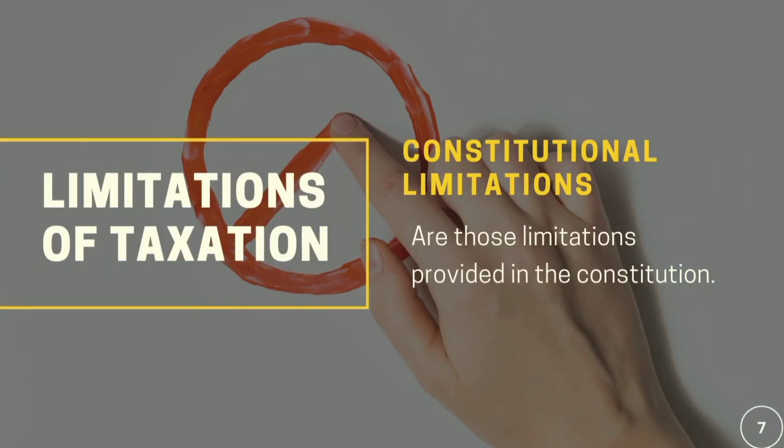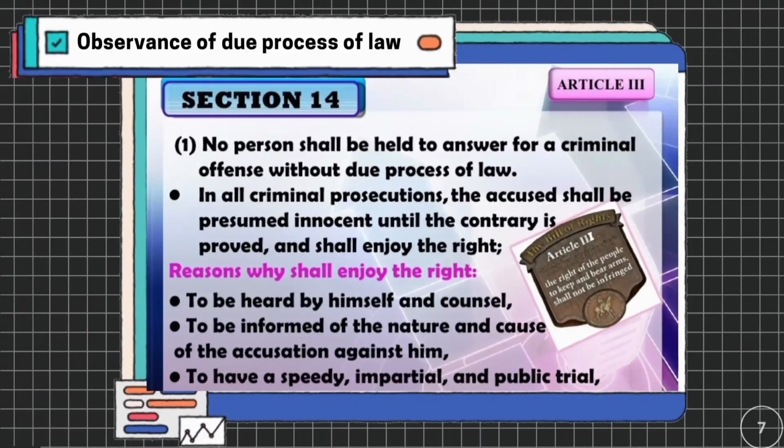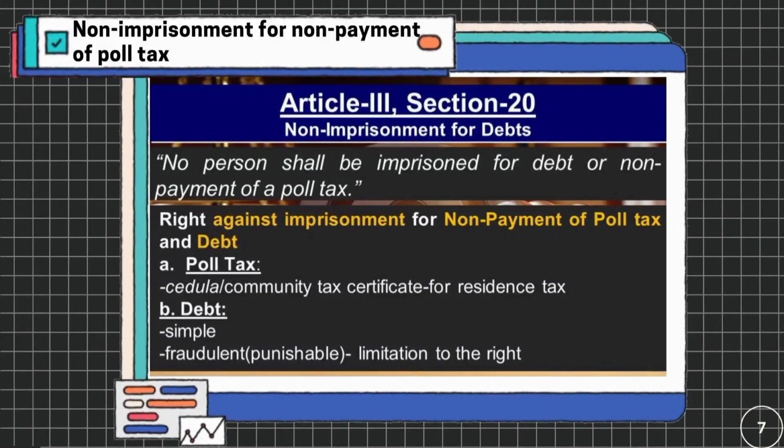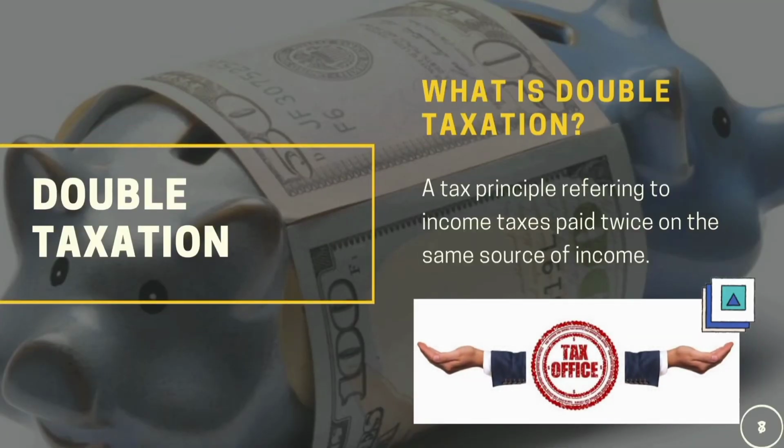While constitutional limitations are the restrictions in the exercise of the power of taxation as expressly provided in the Philippine Constitution, like for example, the observance of due process of law, the uniformity and equity rule, and the non-imprisonment for non-payment of full tax. The 8th topic is all about double taxation.